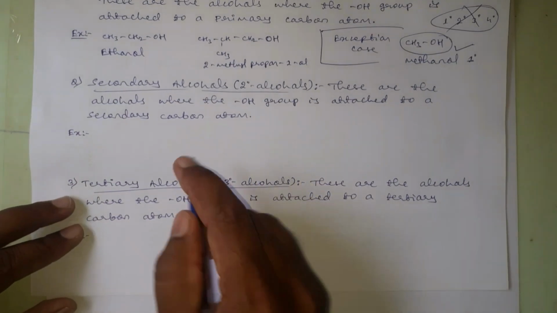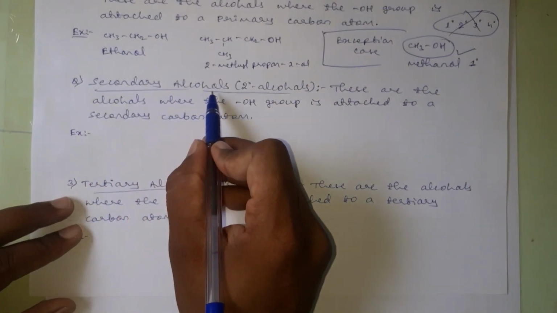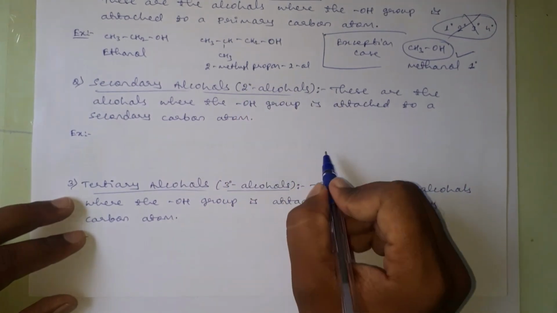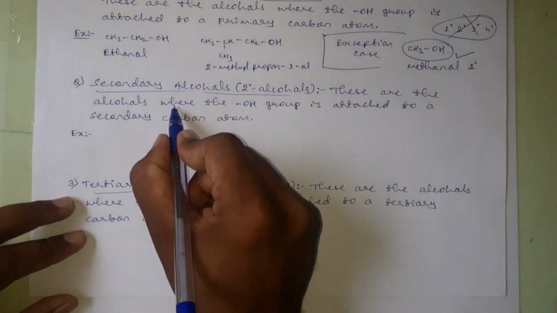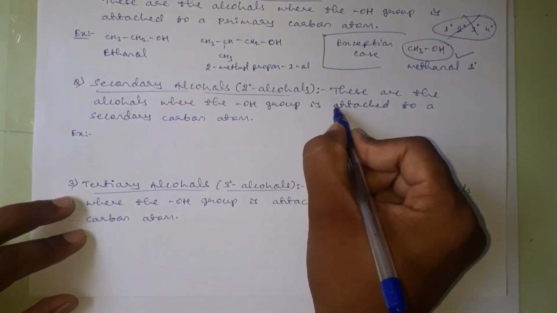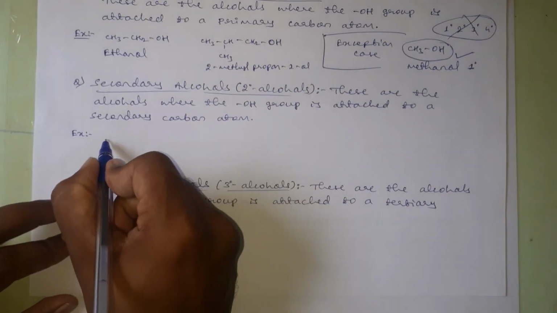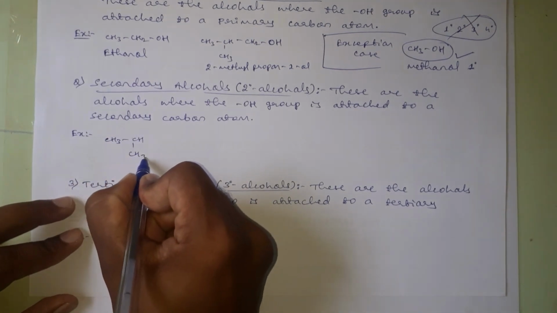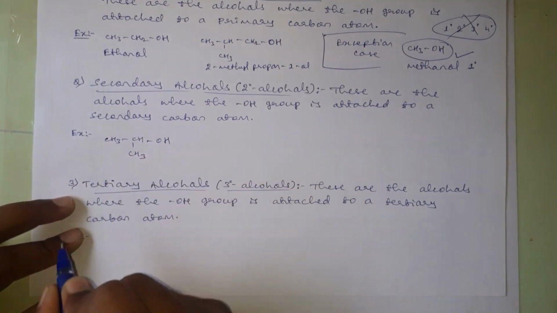Okay. Then coming to the definition of secondary alcohols, these can be represented as 2-degree alcohols also. These are the alcohols where the OH group is attached to a secondary carbon atom. See here, CH3, CHOH, CH3.